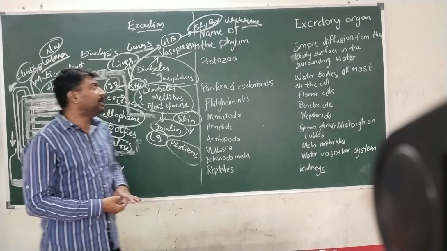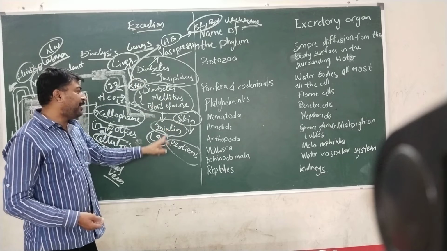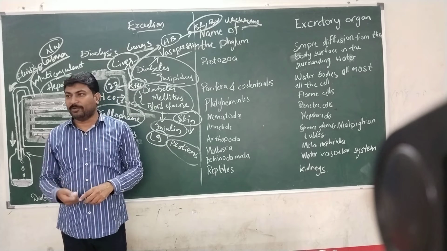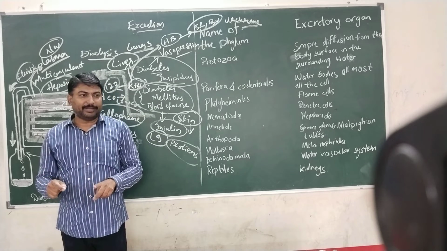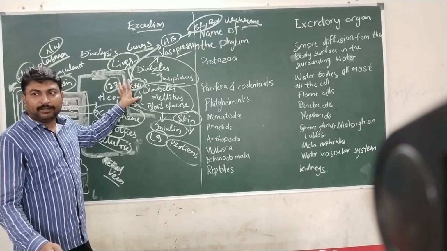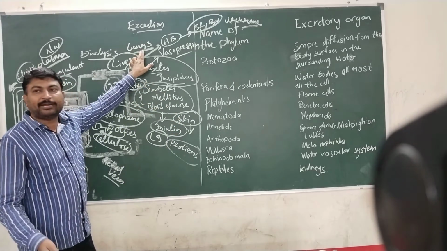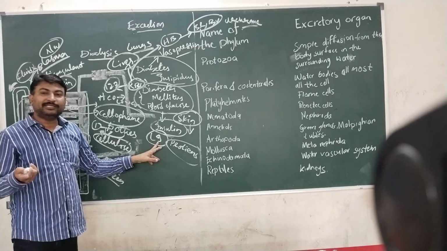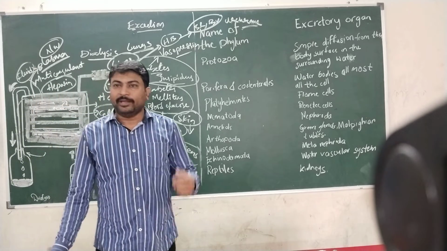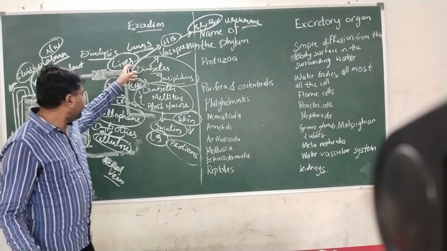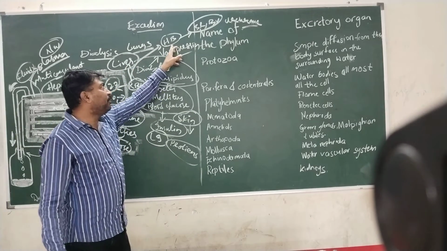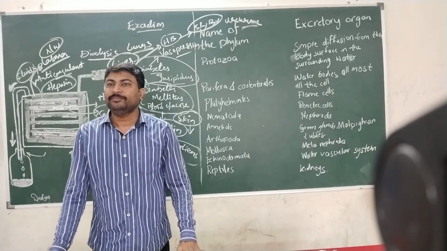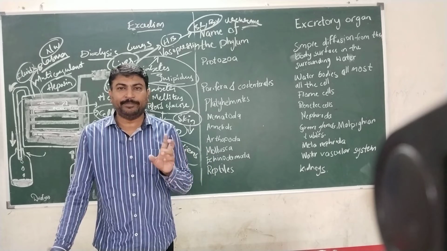Is it clear? So this is how the liver, lungs, skin and large intestine act as supplementary excretory organs in our body. They are supplementary, not the main. The main excretory organs in our body are the kidneys. Supplementary organs: lungs expel carbon dioxide. Skin expels sweat and excess salts. Large intestine removes the undigested food material from the body. Liver removes the dead red blood cell hemoglobin, which is converted into bilirubin, biliverdin and urochrome. So these are the other supplementary excretory organs present in a human being's body.